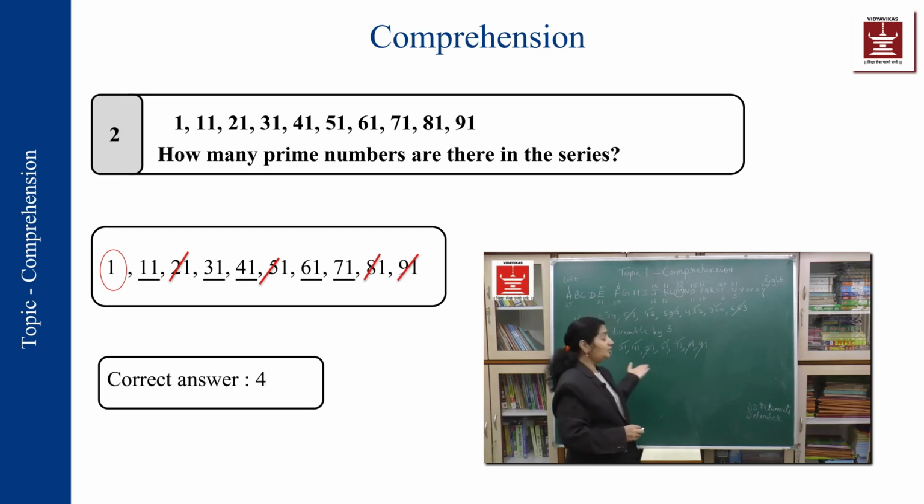Now it took time for me. I went number by number, then I checked whether it is a prime number or not. But if I had learned those prime numbers by heart, then it would have been easy for me to find out whether it is a prime number or not. So our suggestion is you are supposed to learn by heart all the prime numbers from 1 to 100. We'll display the list of that later on. Okay, we'll do one more example on this and then we'll shift to alphabets.